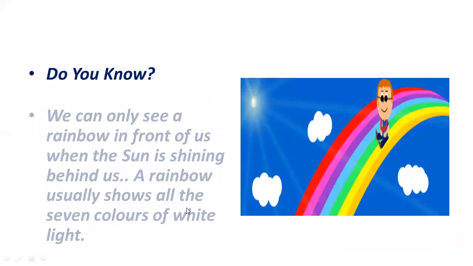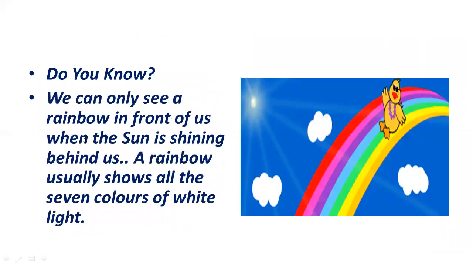Do you know we can only see a rainbow in front of us when the sun is shining behind us? A rainbow usually shows all the 7 colors of white light. It means that a rainbow will form only when there are raindrops in the sky, in air, and also sunlight is important. No sunlight means no rainbow formation. So for the rainbow formation, water droplets in air and sunlight are compulsory. Then rainbow will form.